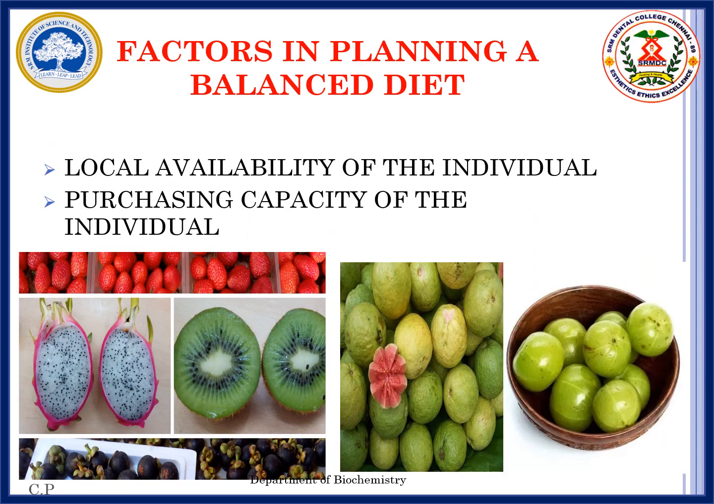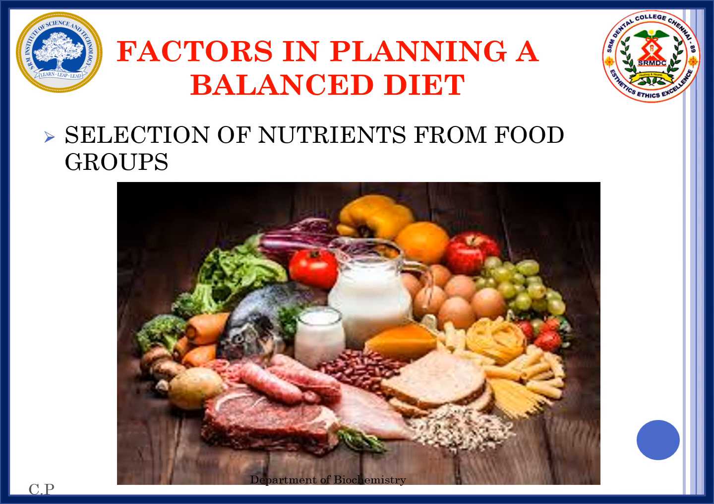The diet we suggest should be locally available and should be within the purchasing capacity of the individual. Here we can see the dragon fruit, kiwi and all the costly fruits. At the same time, the guava and amla are seasonal fruits and are available at a purchasing capacity of the individual. So we should see the local availability and the purchasing capacity of the individual. We should select the nutrients as an assortment from the various food groups.